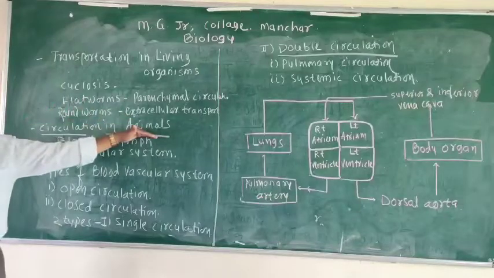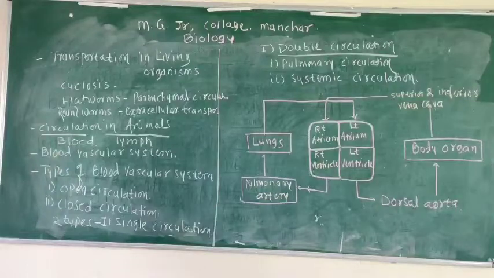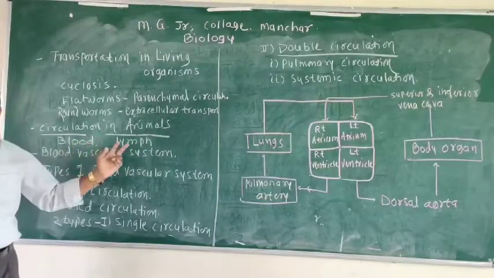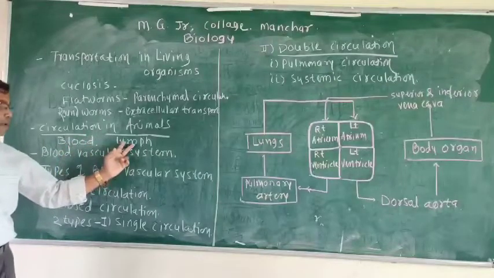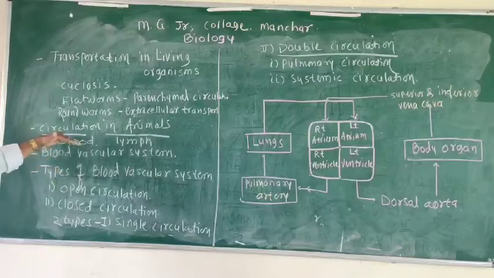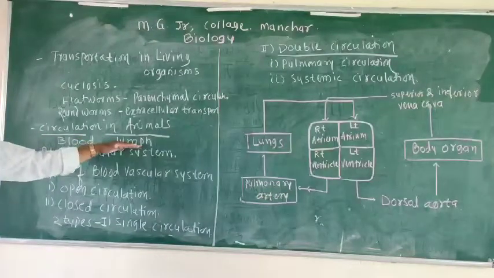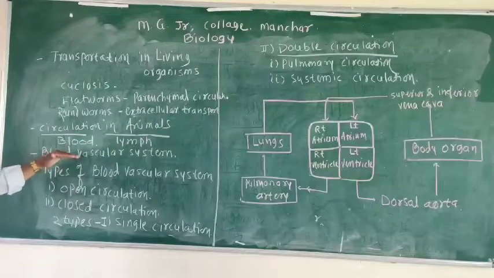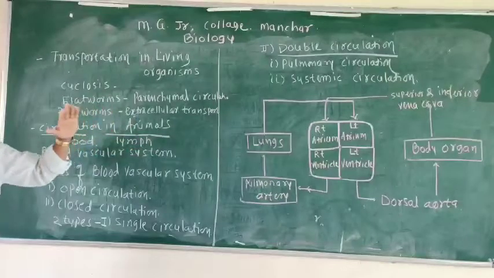Circulation in animals takes place with the help of two types of circulating fluids, that is blood and lymph. We will discuss their definitions afterwards, one by one. On the basis of the circulating fluid present, these circulating systems are of two types: the blood vascular system and the lymph system, or lymphatic system.